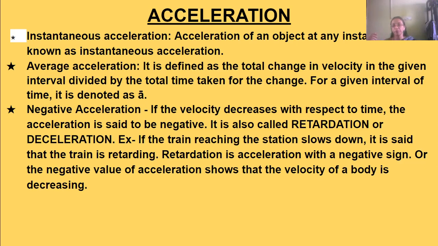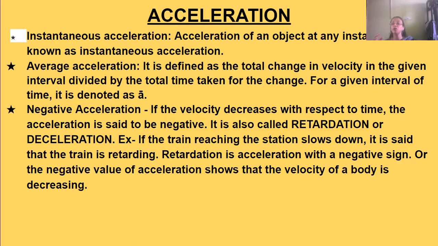Then negative acceleration: if the velocity decreases with respect to time, that is known as negative acceleration, retardation or deceleration. Okay, so say if the train is reaching the station, it slows down, so it is getting retarded. It is decelerating its motion. Okay, it is said the train is retarding.